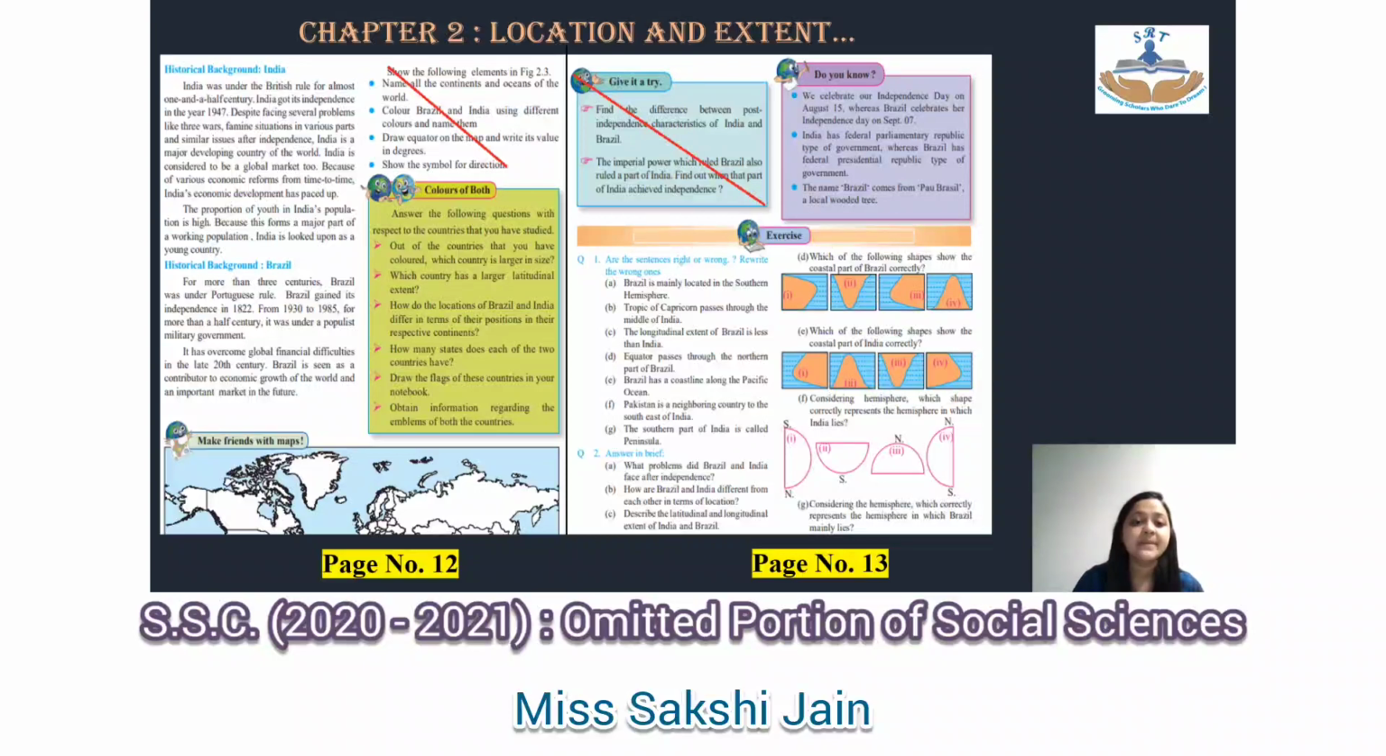Okay, on page number 12, you have 'show the following elements in figure 2.3'. That part is entirely cancelled, which has 4 subparts. All of that is cancelled. Page number 13, 'give it a try', completely cancelled. So that's all from chapter number 2, location and extent.